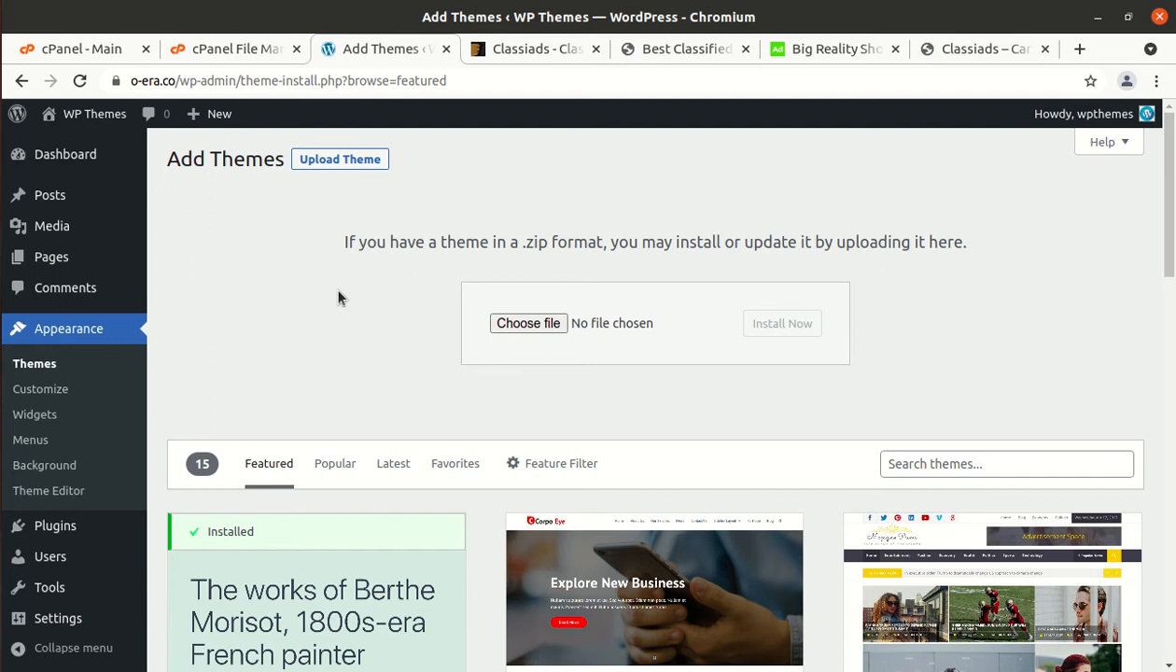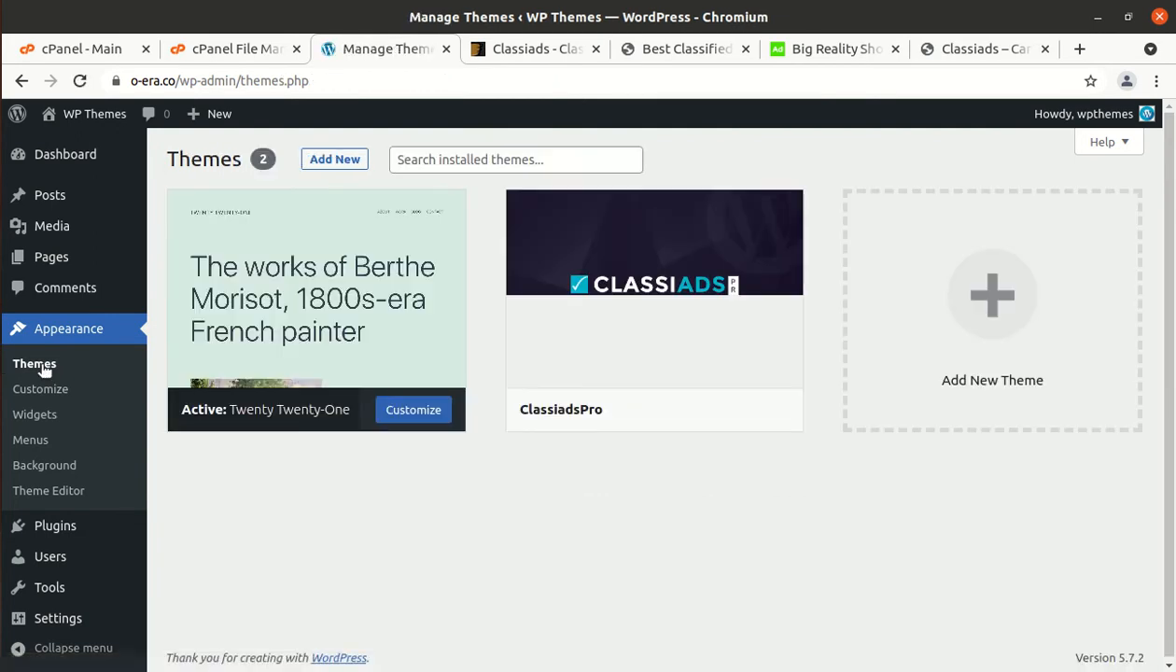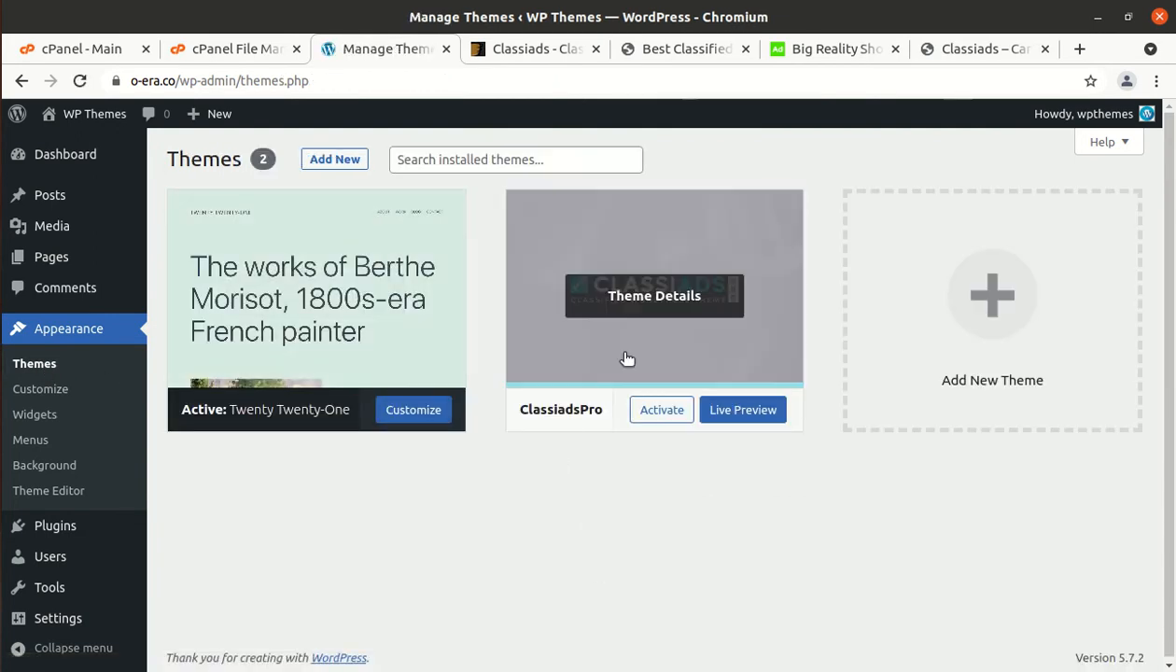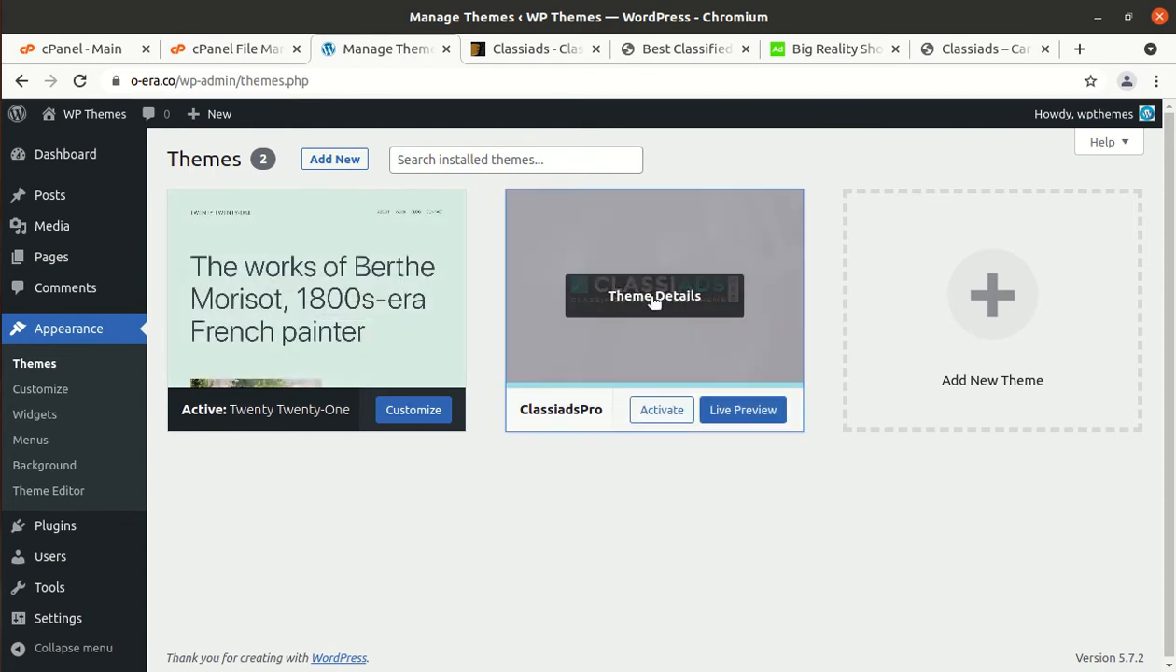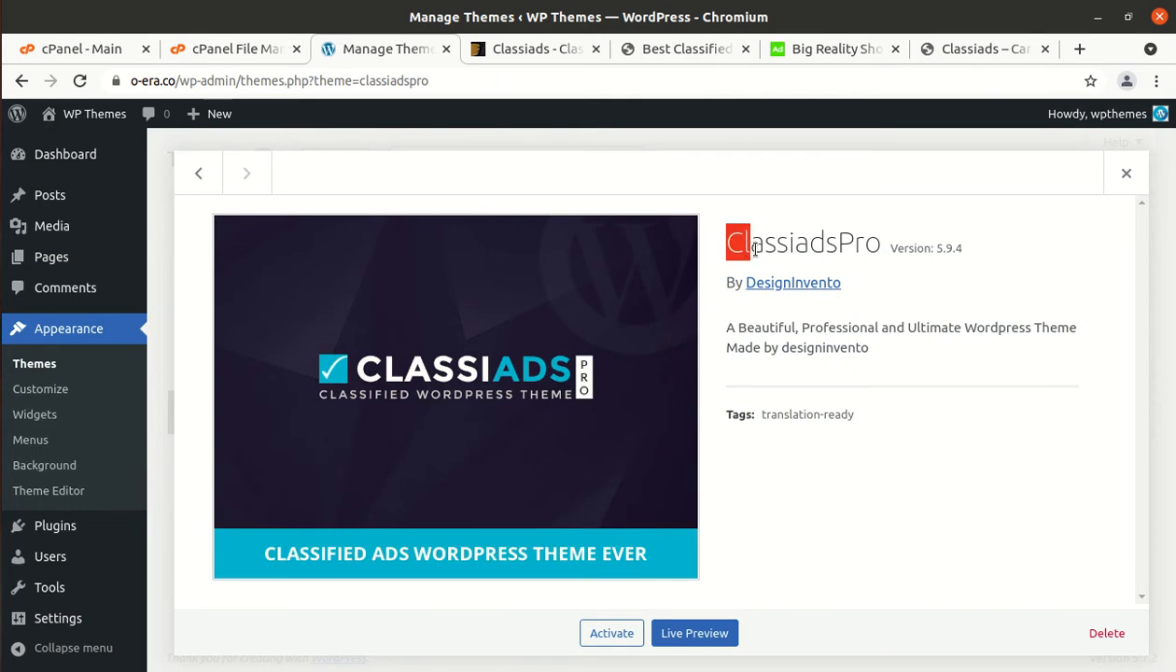Don't repeat the process. And since we have uploaded the theme, we can go back to the theme section of WordPress, and now we have Classy Add Pro as another theme option along with the default theme. Let us check the details. This is Classy Add Pro version 5.9.4. It is a beautiful, professional and ultimate WordPress theme made by the Design Invento. Let us activate it.